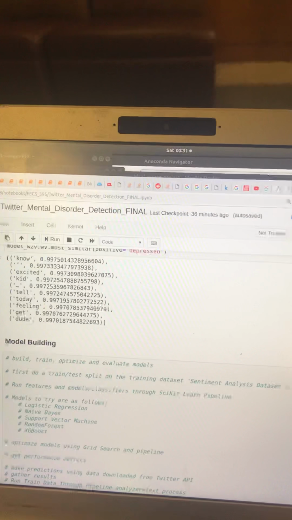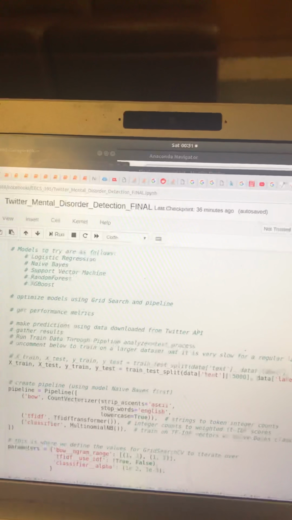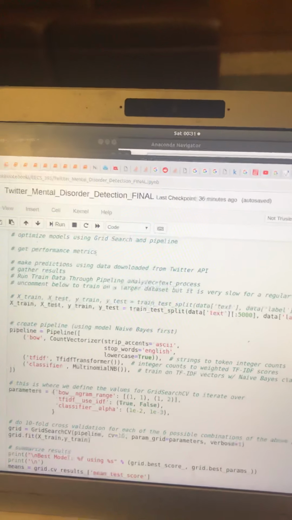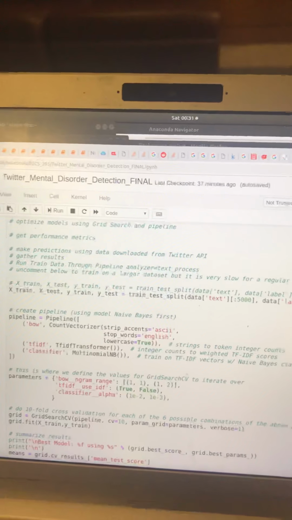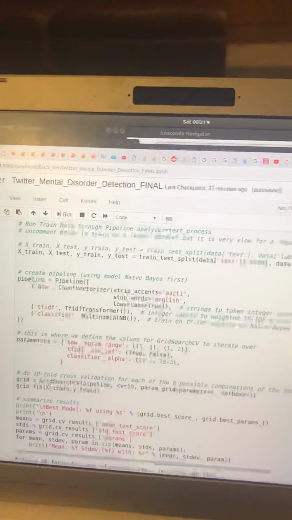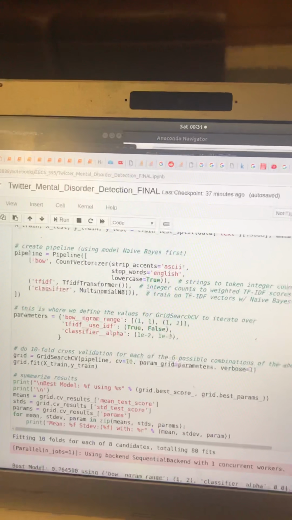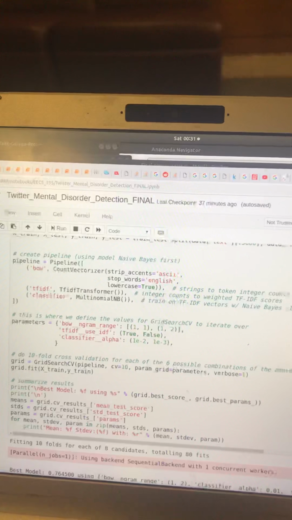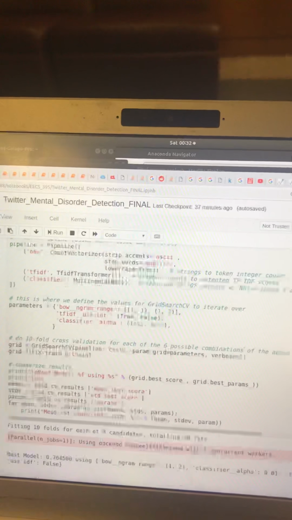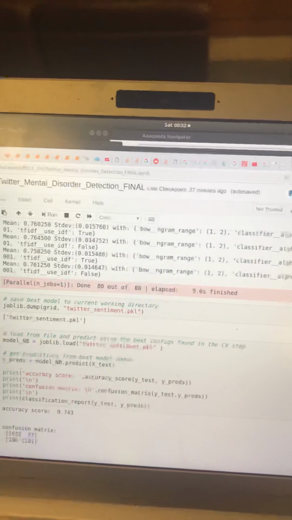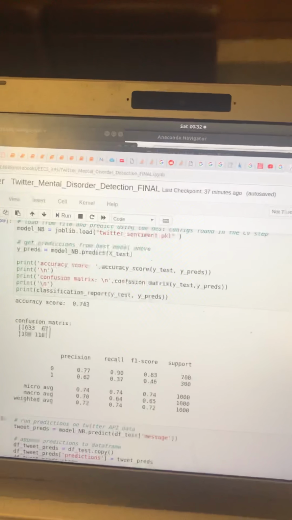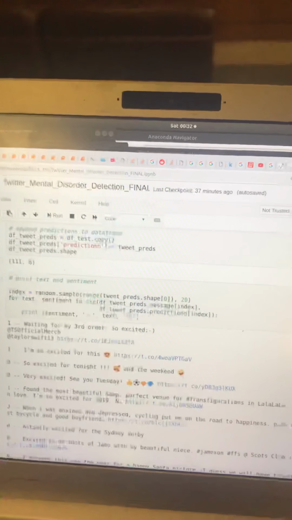Then I use model building, and I decided to use sklearn's pipeline, which is this great utility where you could do a lot of things at once, like load up your feature extraction tools and your classifier and optimize at the same time. You see the grid search CV and using a tenfold cross-validation there. And I wanted to use more models, but I didn't have time. So with the naive Bayes, I get an accuracy score of 0.743. And then I'm making some predictions here.